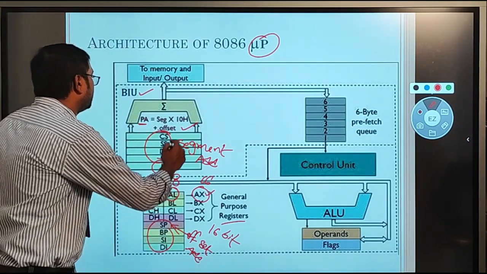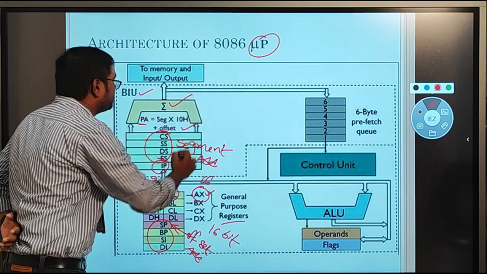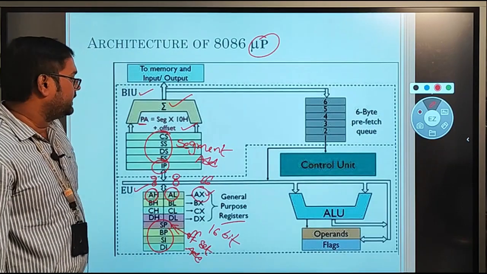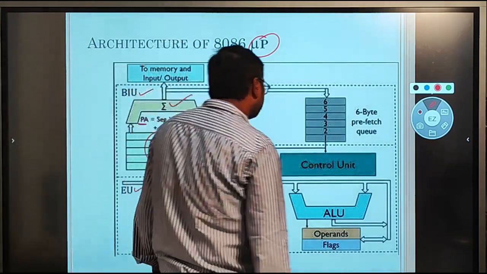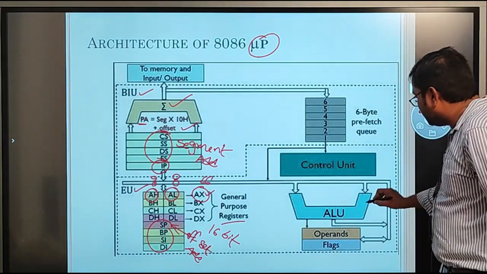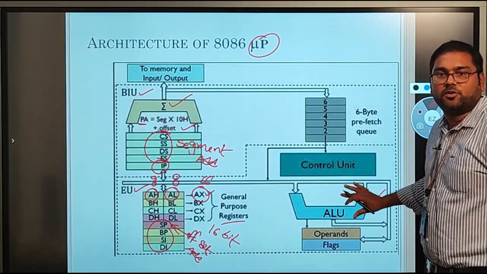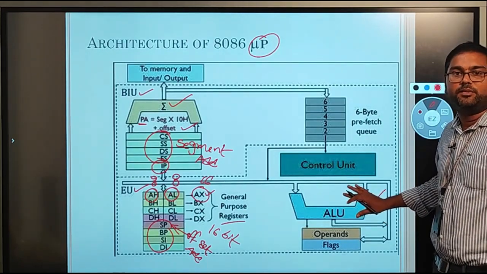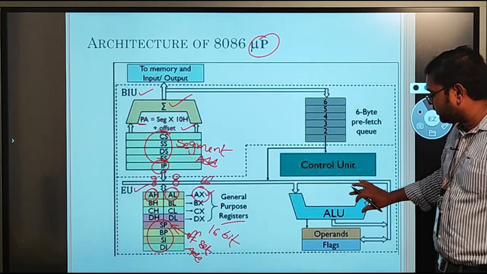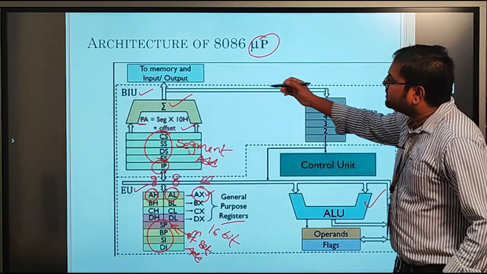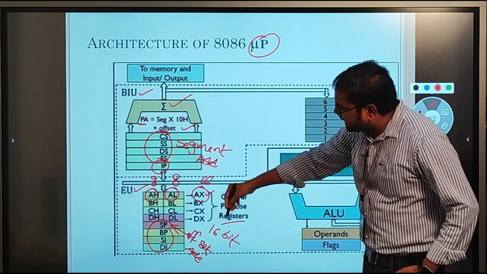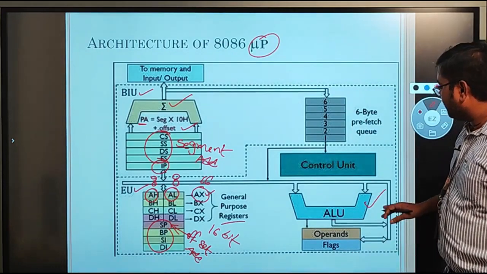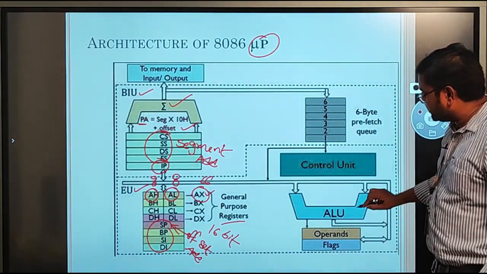This calculation should be performed by this particular device. And here, this is the ALU. The main part of this processor is the ALU, the arithmetic and logic unit, which can perform any arithmetic operation and any logical operation. So this is the main processing unit. After calculation of the physical address, we fetch the instruction from the external memory, and after that the data will be processed by this particular ALU.